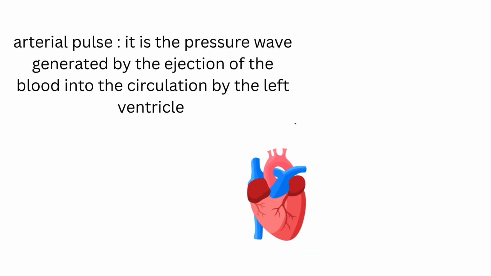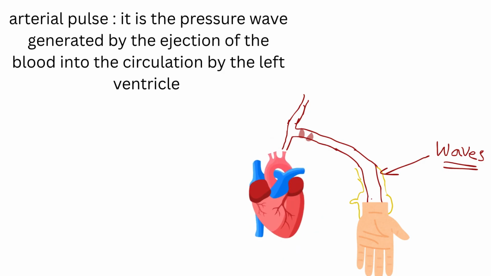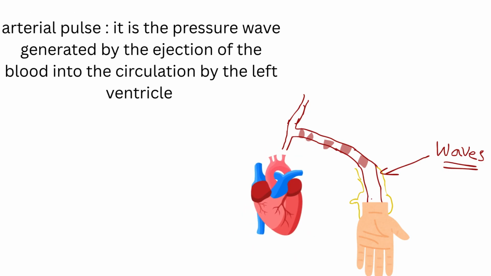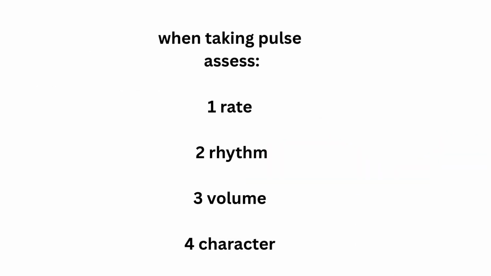Learning arterial pulse. Arterial pulse is the pressure wave generated by the ejection of blood into the circulation by the left ventricle. Whenever the heart contracts, the blood collected in the left ventricle is forced out into the aorta. This generates a wave in the peripheral arteries which is felt on palpation. While taking pulse we measure rate, rhythm, volume, and character of the pulse.